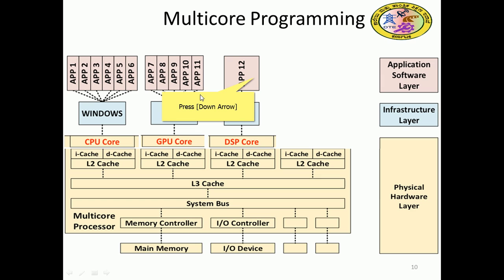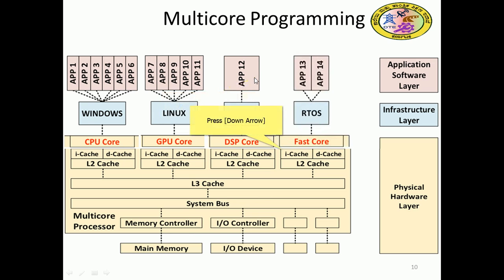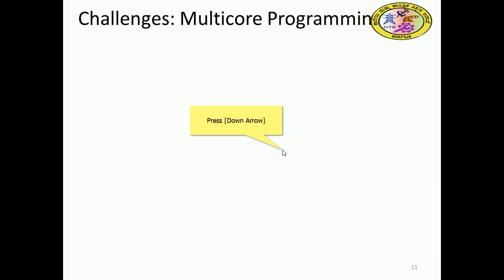A real-time operating system will be there, with its application programming interface, and another OS will be on a fast core. So this is multi-core, with several cores. We can see 4 cores here. Similarly, we saw in the previous slide that a desktop system contains 2 cores.